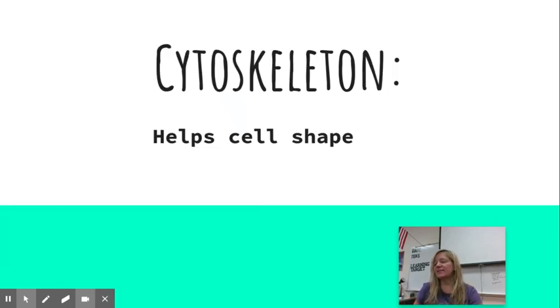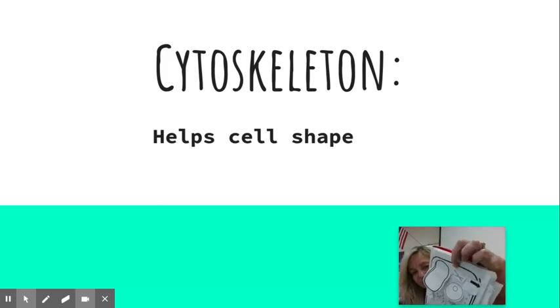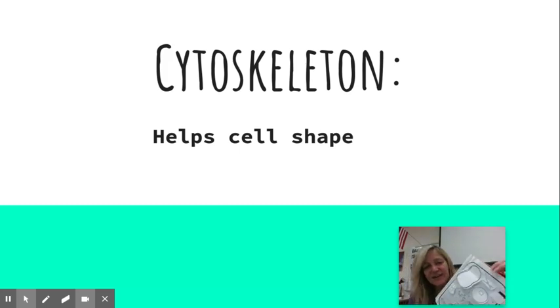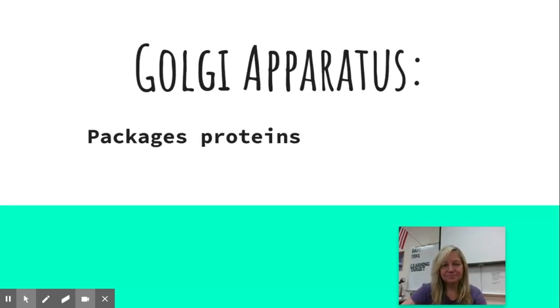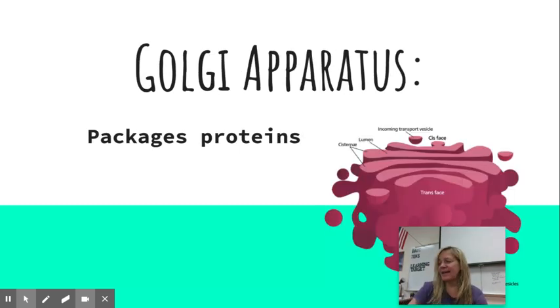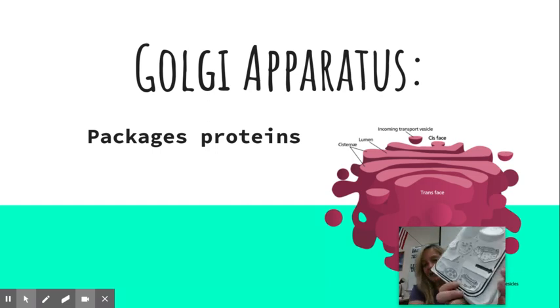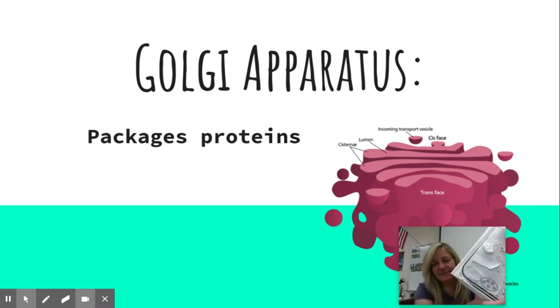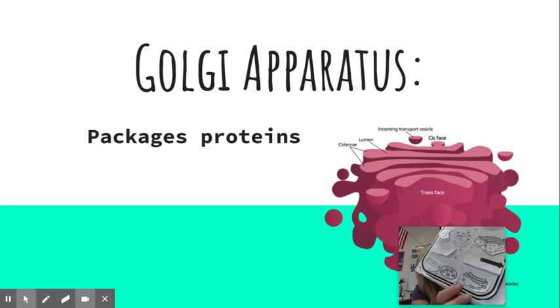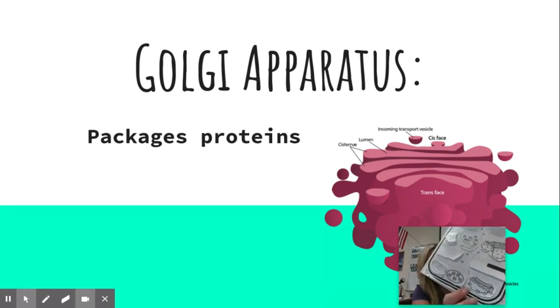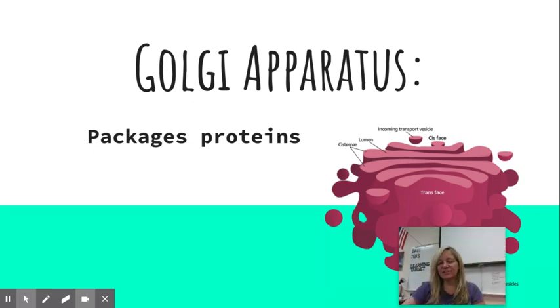The cytoskeleton are these little rod-shaped things right here, and it helps provide the cell shape. The Golgi apparatus almost looks like an endoplasmic reticulum down here at the bottom, but it is the Golgi apparatus. What it does is package those proteins. It's like our post office.